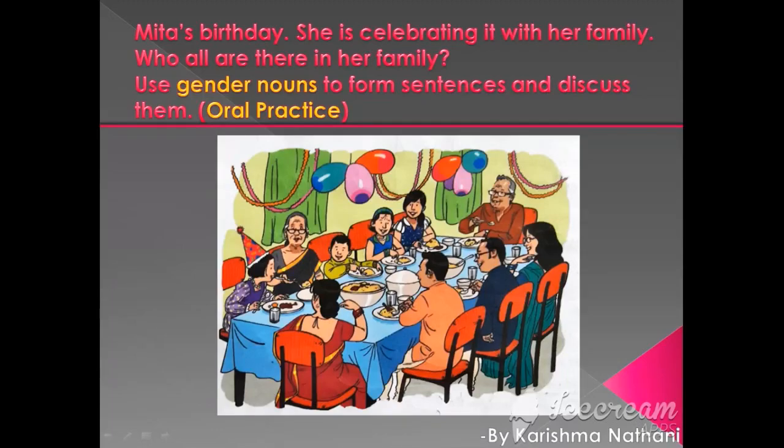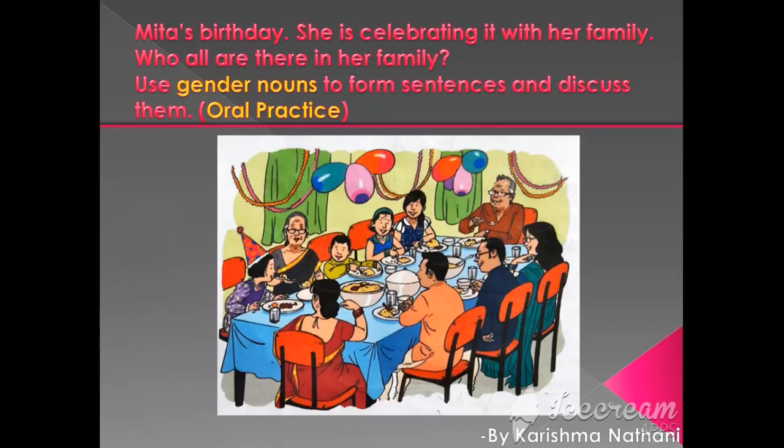Let me introduce her family members with their gender nouns. We will start with Meeta, the girl with the red birthday hat. Meeta is feminine gender. The very next sitting woman is Meeta's grandmother, Meeta's dadi, which is a woman and belongs to feminine gender.